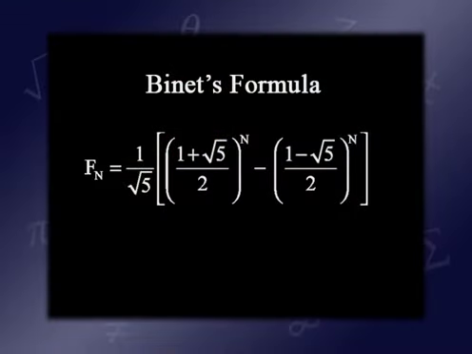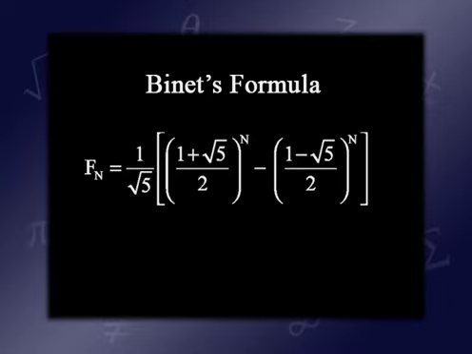Well, here's another connection between the golden ratio and the Fibonacci numbers. There's an exact formula for the nth Fibonacci number. It's a beautiful formula, actually. It says that the nth Fibonacci number is 1 over root 5 times (1 plus root 5 over 2) to the nth power minus (1 minus root 5 over 2) to the nth power.